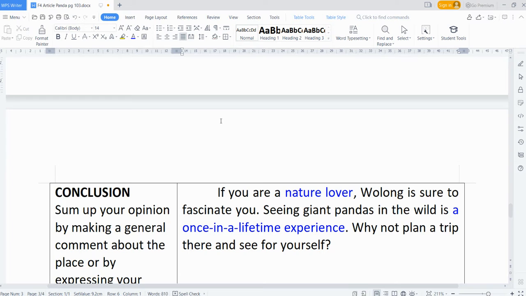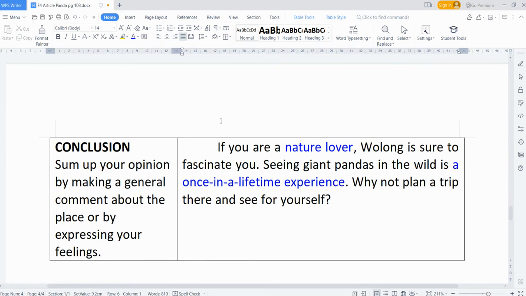Next, paragraph number four is the conclusion. To conclude, you have to sum up your opinion by making a general comment about the place or by expressing your feelings. For example, you sum up: this is a place for a nature lover. If you are a nature lover, Wolong is sure to fascinate you. That is making a general comment. Expressing your feelings, you say it is a once in a lifetime experience. So that is how you conclude, by expressing your feelings and making a general comment. And if you want to recommend this place to someone, you can say it is a place for a nature lover, for example.